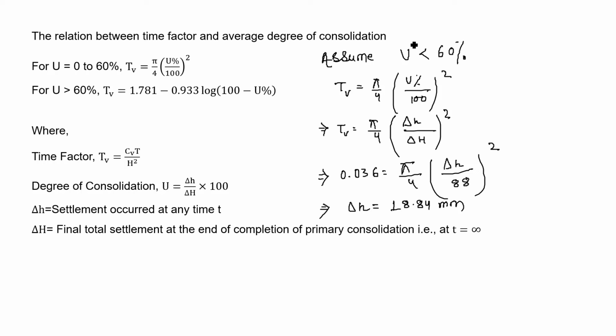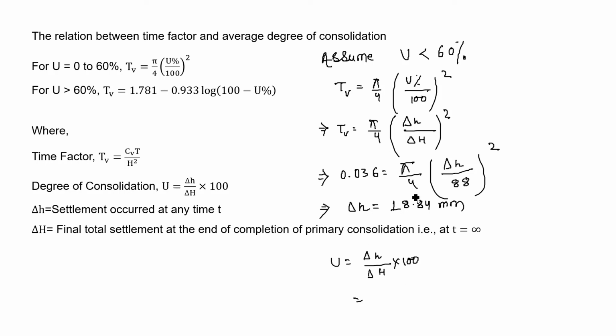For the assumption that U is smaller than 60%, we need to find U, that is the degree of consolidation. The degree of consolidation is del h divided by del capital H into 100.